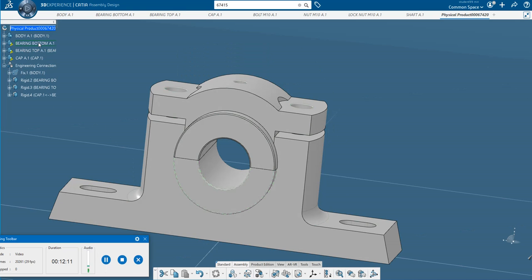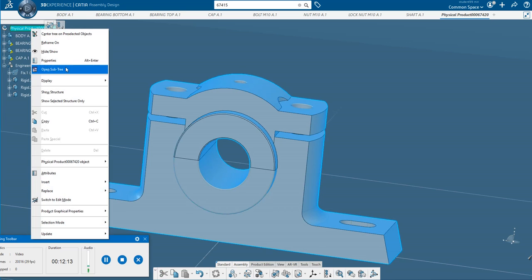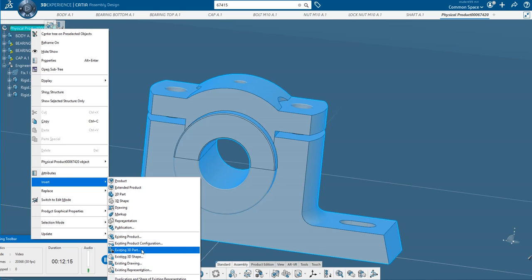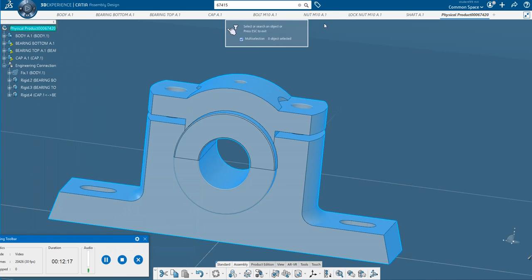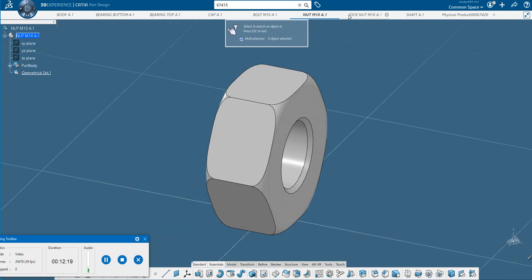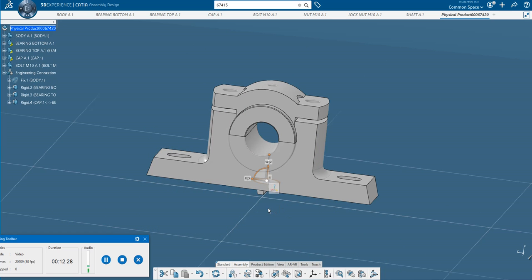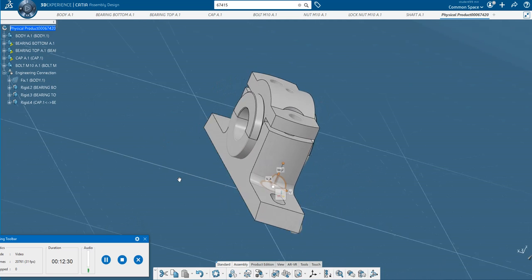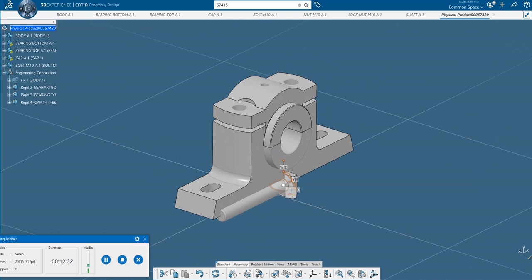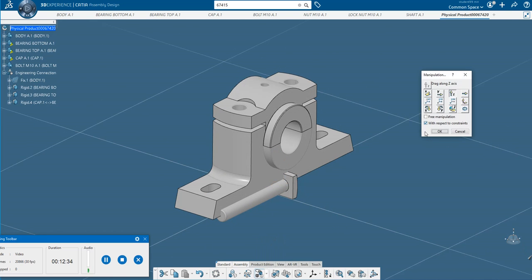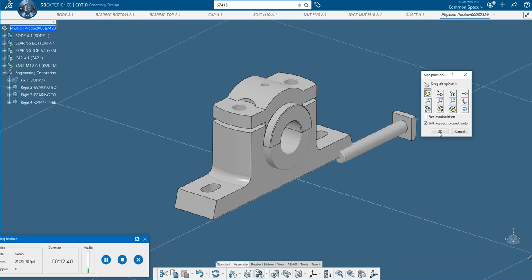Next I will import another part. Right click, insert existing 3D part. Now I will go for bolt. Here this is a bolt. Select this and here accept. Now that bolt will come here. Use the manipulator and keep it away from the assembly.